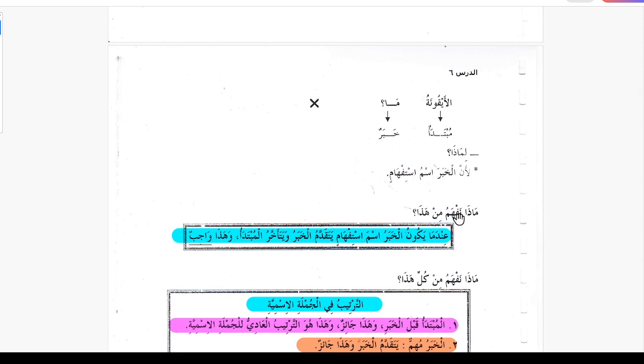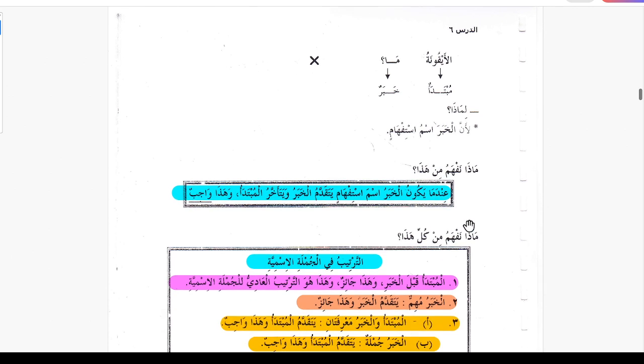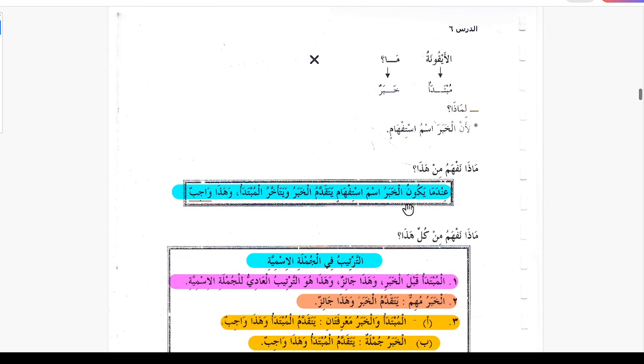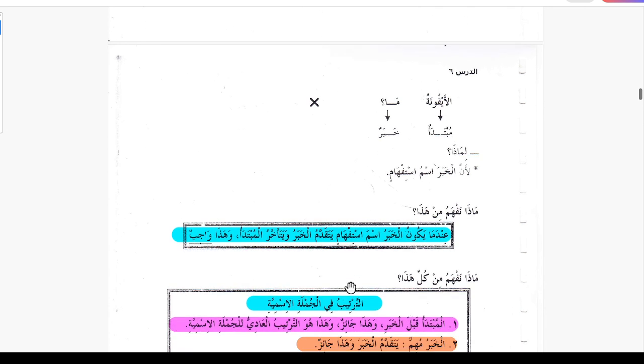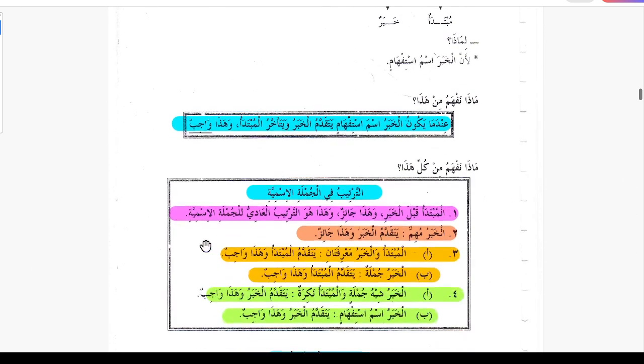That is another rule. Maza nafam min haza? What we understand from this: indama yakunul khabaru ismu istifham, when the khabar is ismu istifham, a noun for questioning, like ma, yataqaddamul khabru wa yata'akhkharul mubtada. Khabar comes before and mubtada comes after. Haza wajibun, and this is a must.